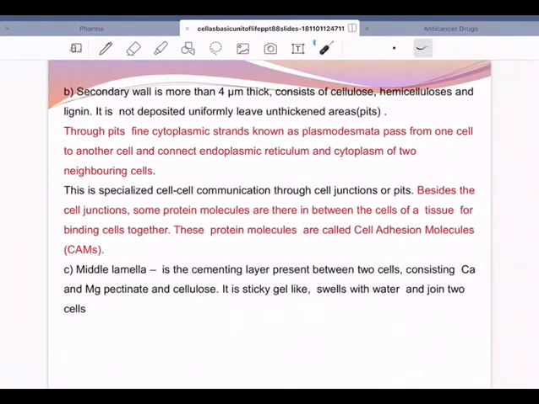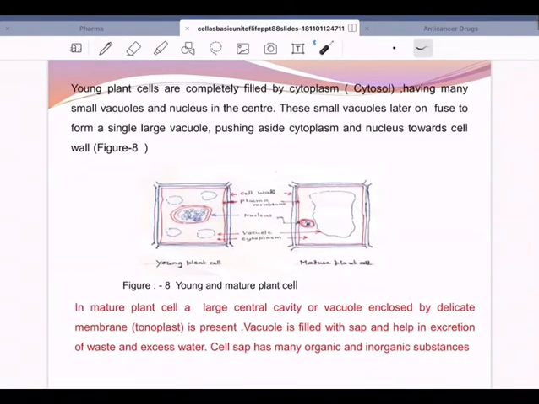And when we go to the structure, you can see here a young plant cell and a matured plant cell. You can see the differences. Young plant cells are completely filled by cytoplasm. It's called cytosol, having many small vacuoles and nucleus in the center. These small vacuoles later on fuse to form a single large vacuole, pushing aside the nucleus towards the wall. In mature plant cell, large central cavity or vacuole, look at this, very big one. Large central vacuole is present, and that pushes the nucleus to a side.